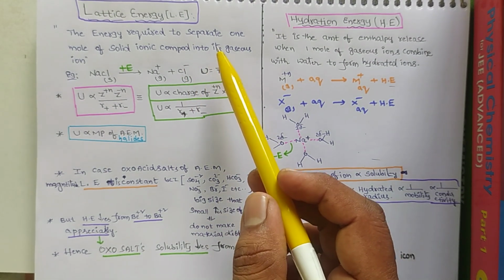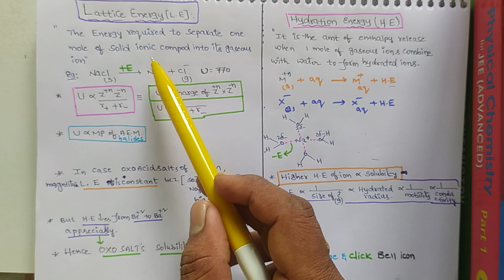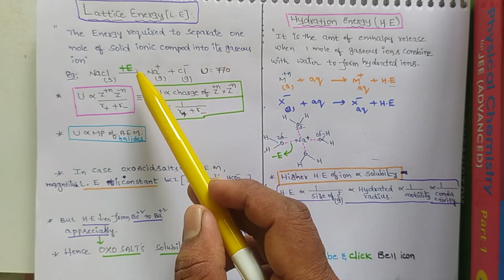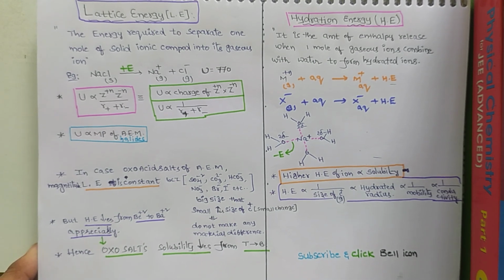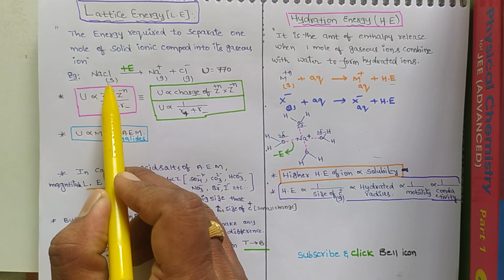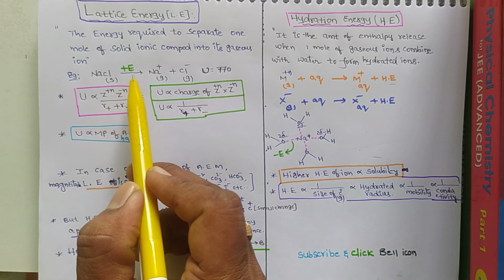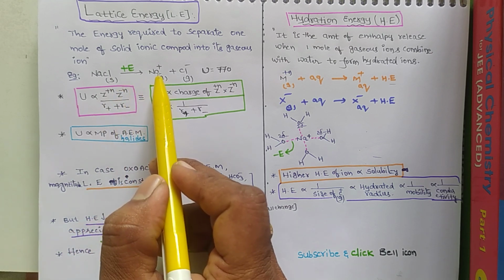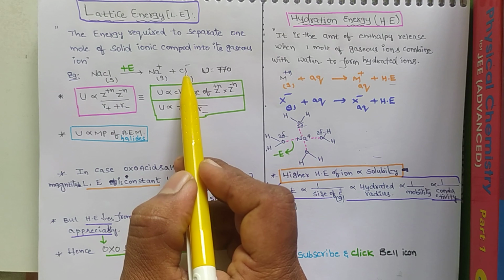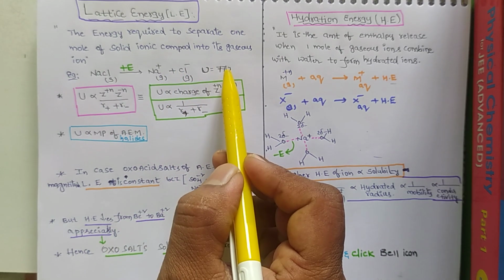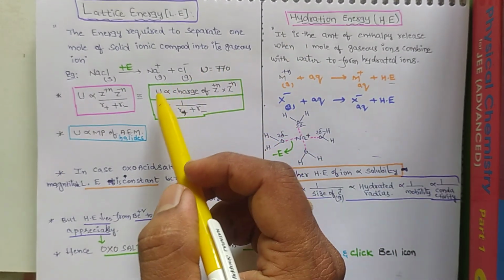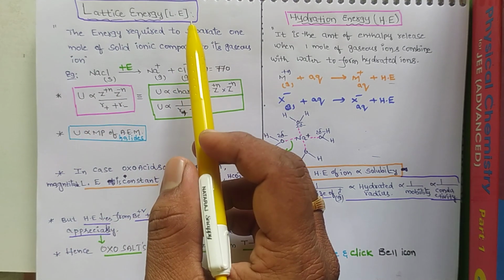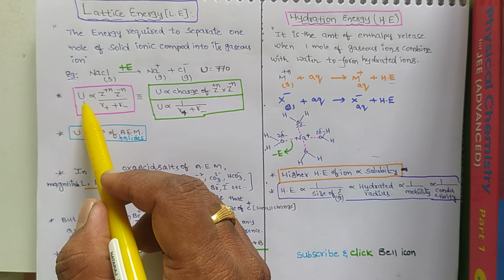The energy required to separate 1 mole of a solid ionic compound into its gaseous ions is called lattice energy. So when we take NaCl, which is present in solid state, by gaining energy it converts into gaseous ions. Here some amount of energy is required. That energy is called lattice energy. Mainly this lattice energy is represented by the symbol U.